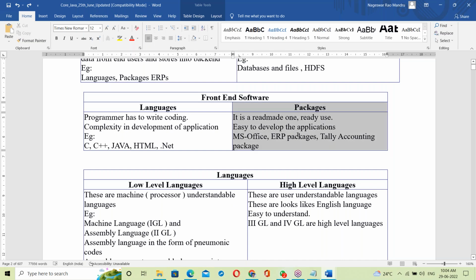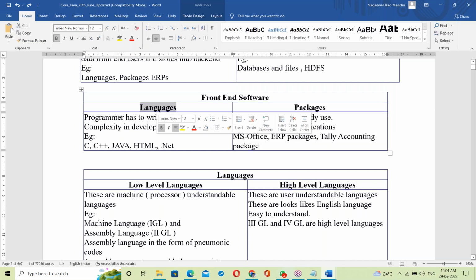They are the packages, with no coding. Without any coding, you can use a package directly. Package is ready-made, ready to use, no coding. In languages, we should write the code. So what is Java? Is it a language or a package? Java is a language.